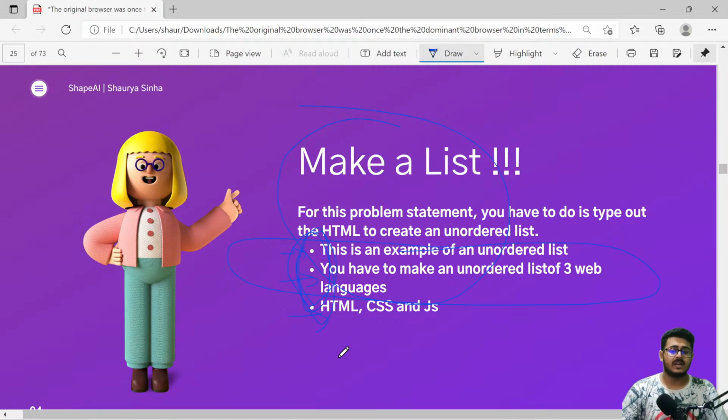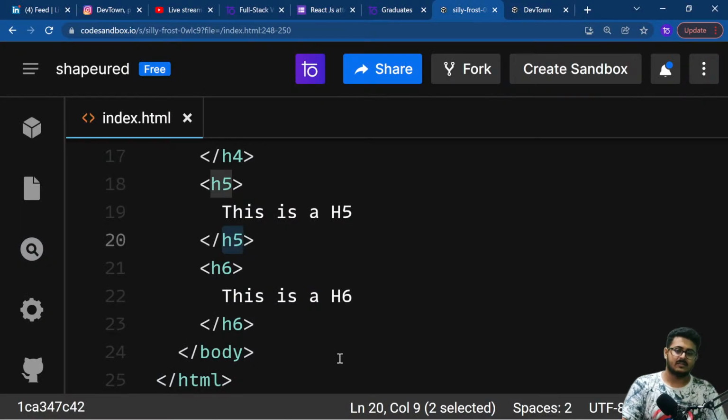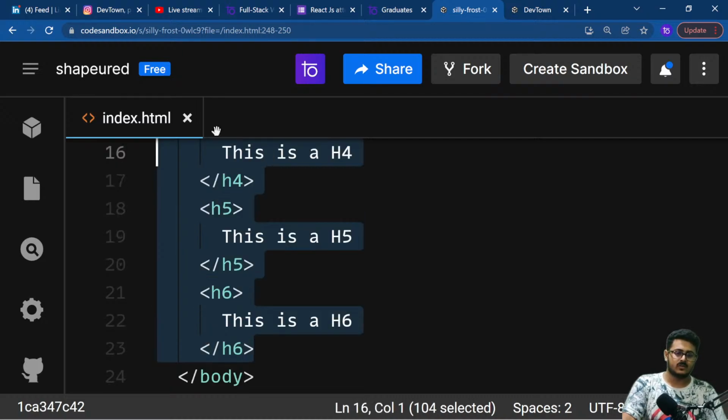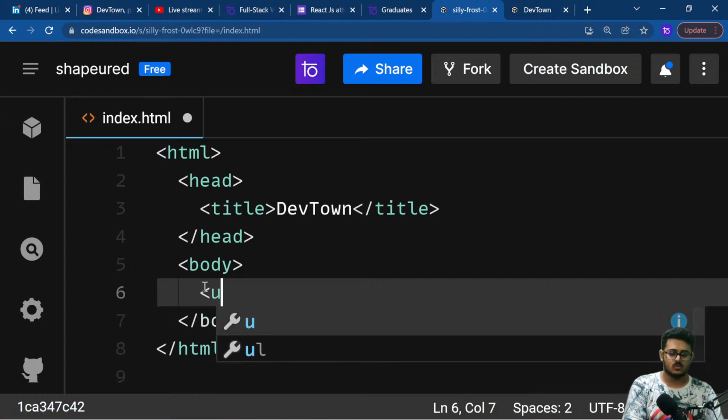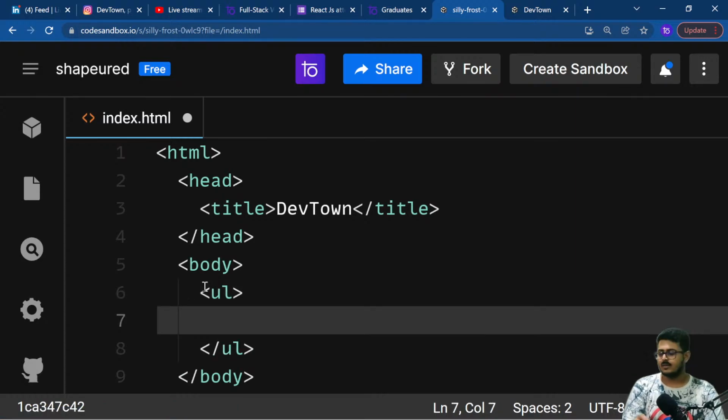So for example, right over here, we are going to create an unordered list in HTML. It's relatively very simple. We are going to clear everything up from the body. To create an unordered list, first of all, you need to create the UL tag. What do you mean by the UL tag? Can someone let me know what will be the full form of the UL tag?